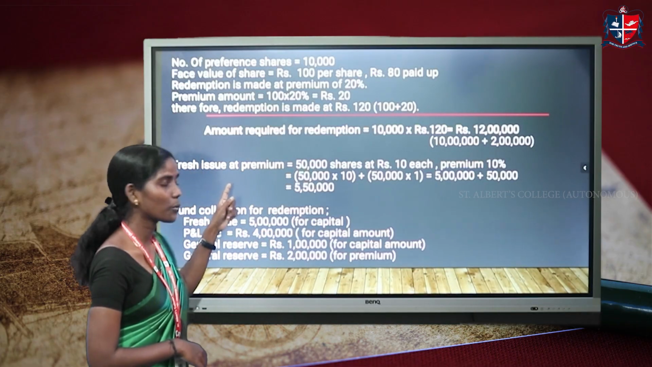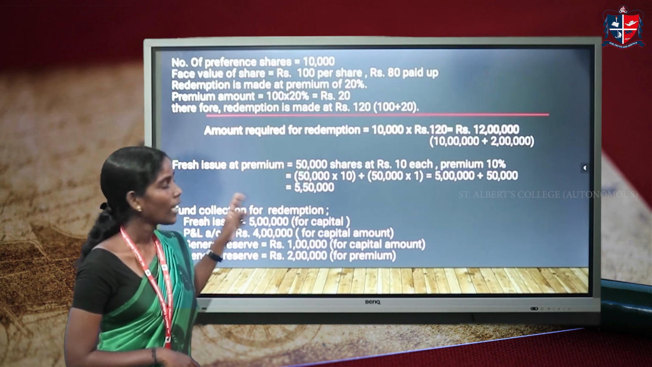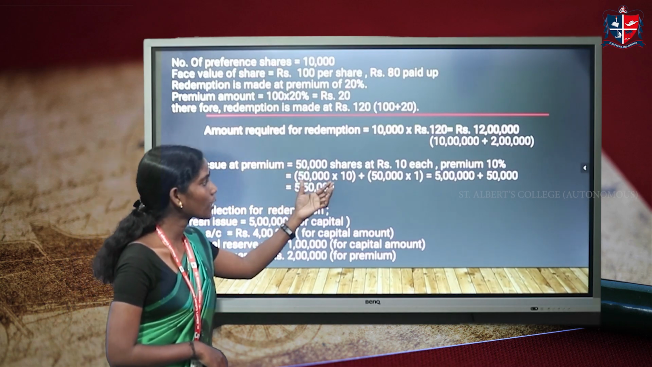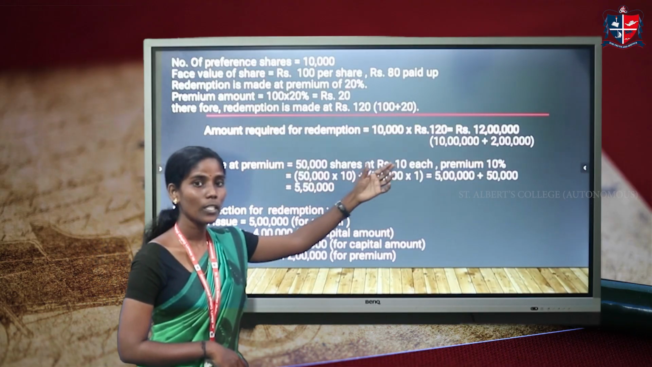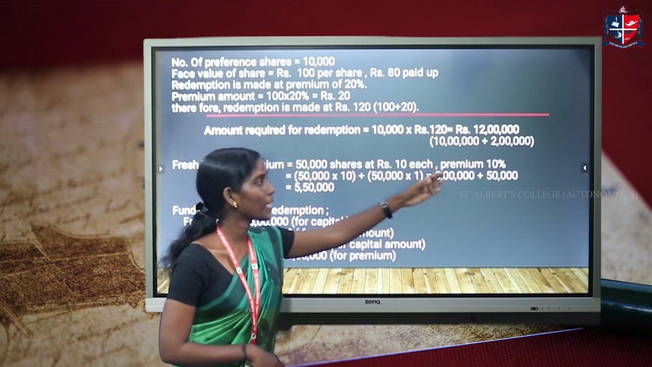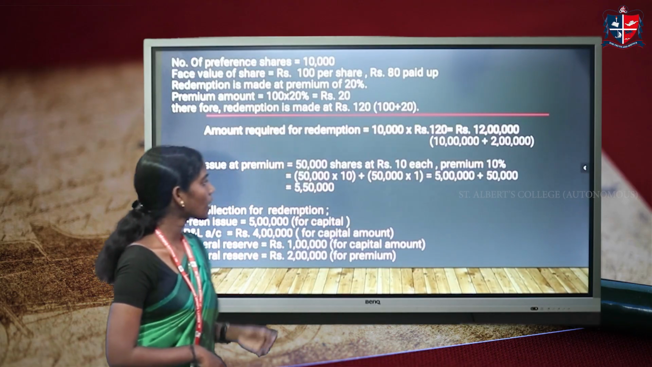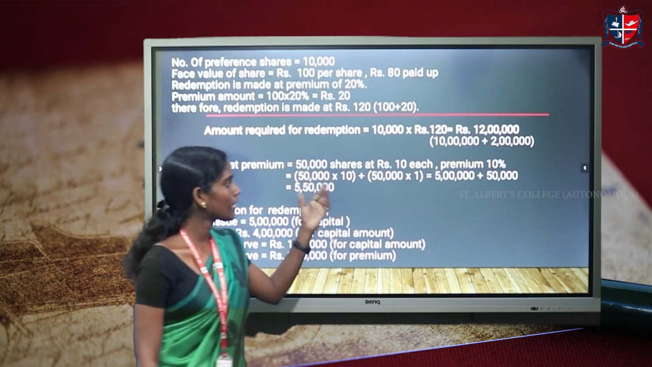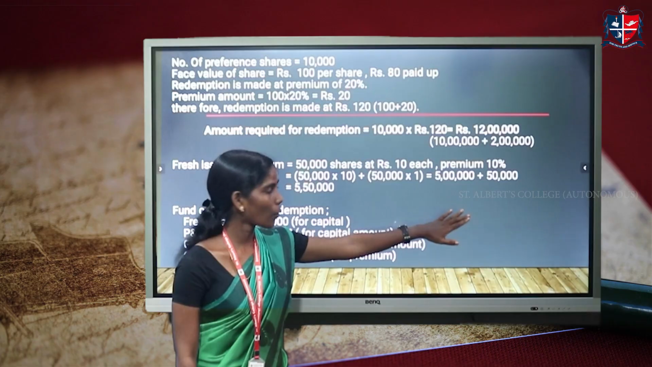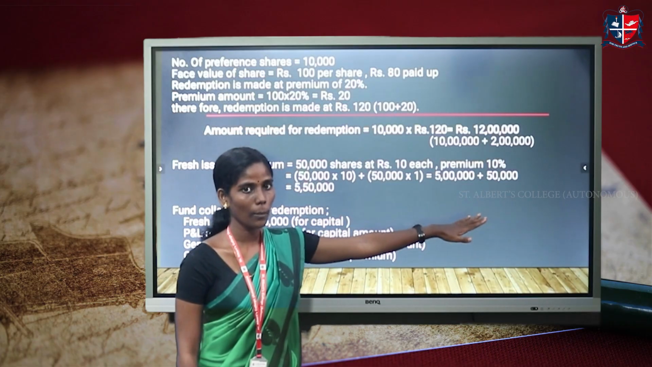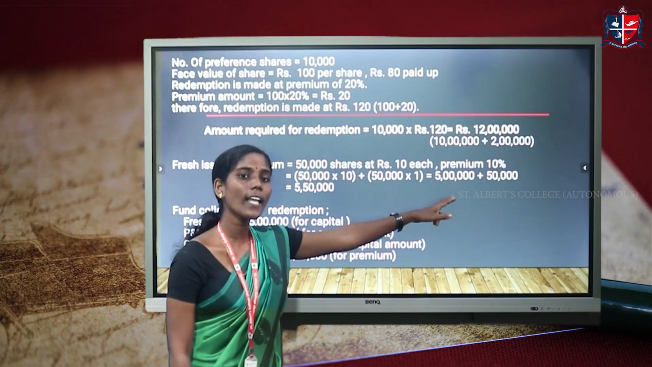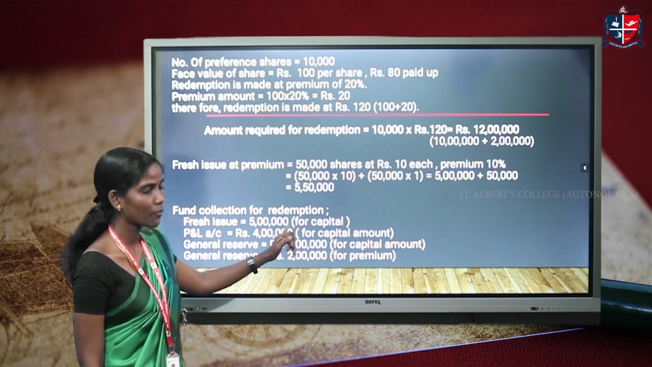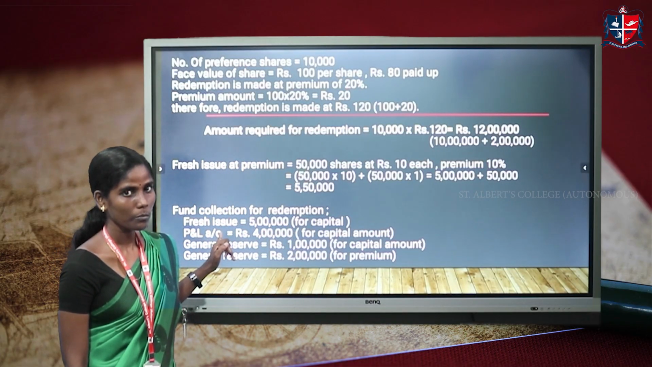First of all, we have to use the fresh issue. Here the fresh issue is made at a premium. That is, 50,000 shares are issued at rupees 10 each at a premium of 10%. So the company will get 5,50,000 in total. In this, 5 lakh is capital amount and 50,000 is premium amount. Here only 5 lakh can be taken for redemption. So we have taken 5 lakh for redemption purpose.